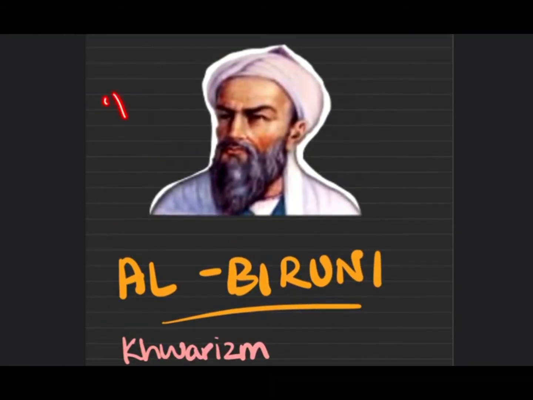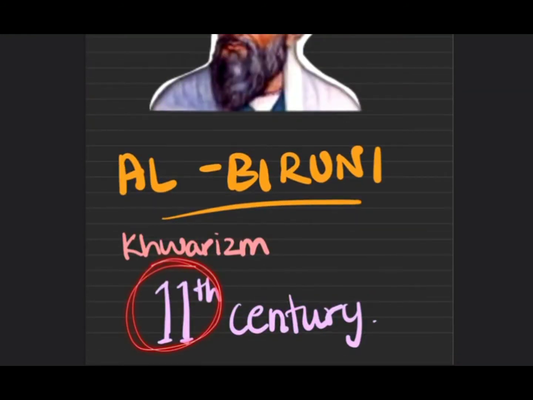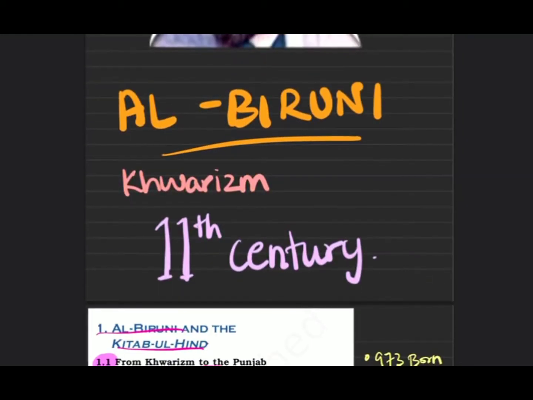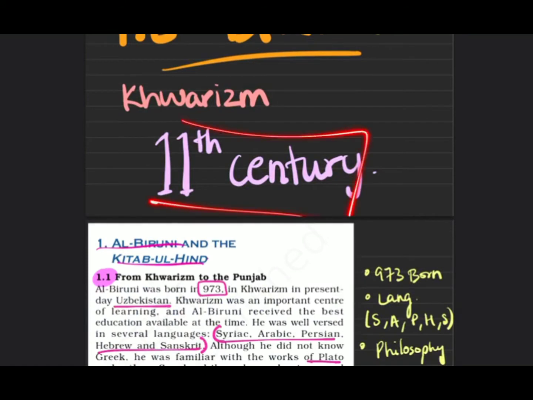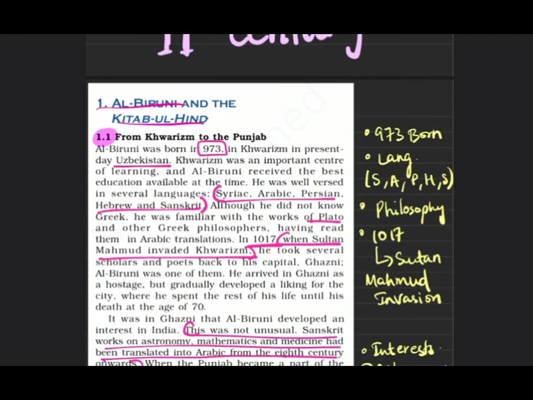The first one is first because he comes in the 11th century, the earliest. He is from Uzbekistan, from the 11th century. Where is Khwarizm? The answer is that it is in Uzbekistan. So he is also an 11th century traveler. Let's get into the NCERT topic: Al-Biruni and the Kitab-ul-Hind.